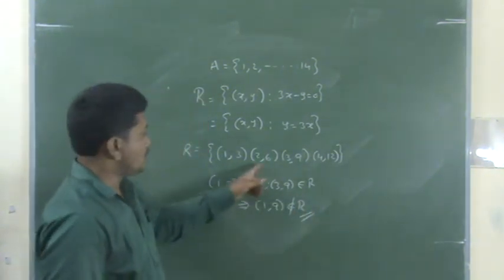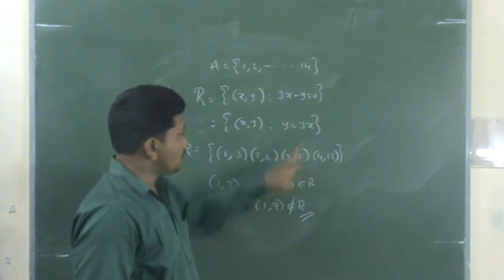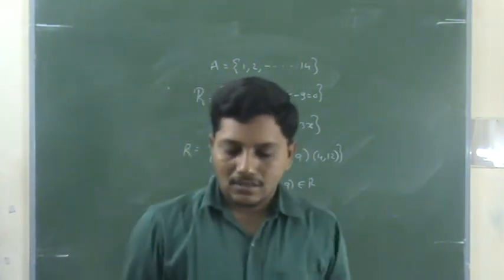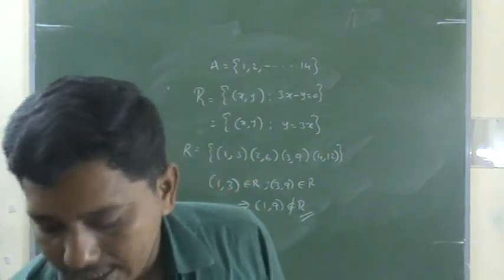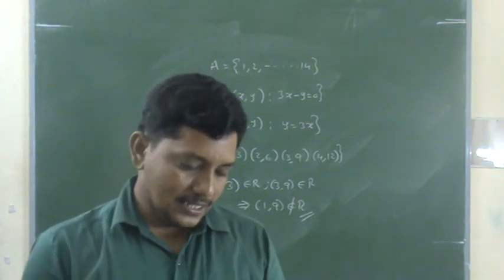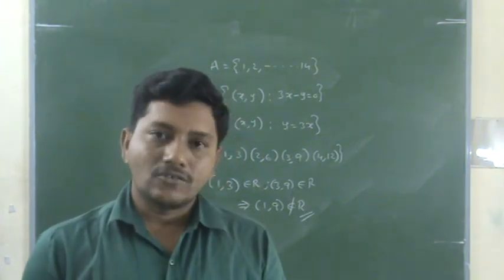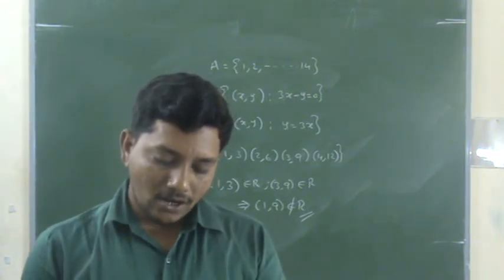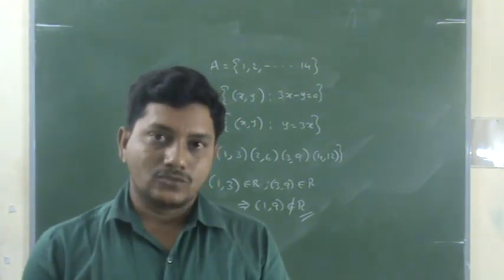Does it belong to R? No. Why? Because (1,9) is not there. Suppose you put 1, we get 3, not 9. So therefore this is not an equivalence relation. And similarly, take this as homework. Second problem, y = x + 5. It is not reflexive, not symmetric, but it is transitive.